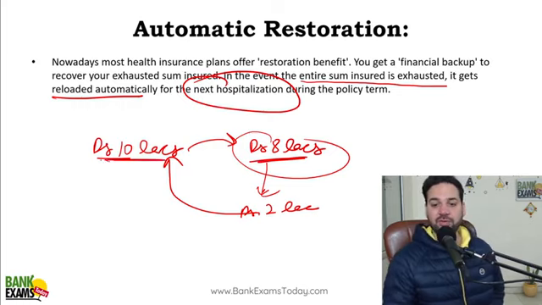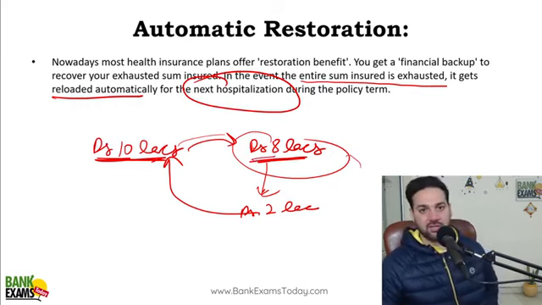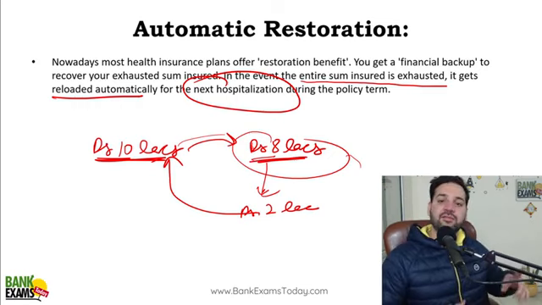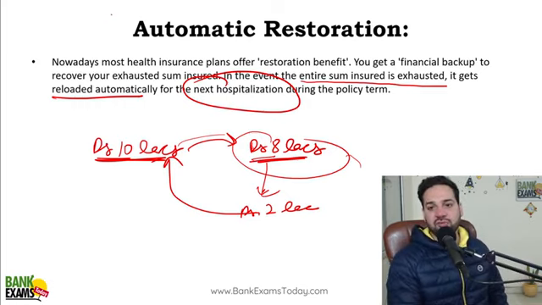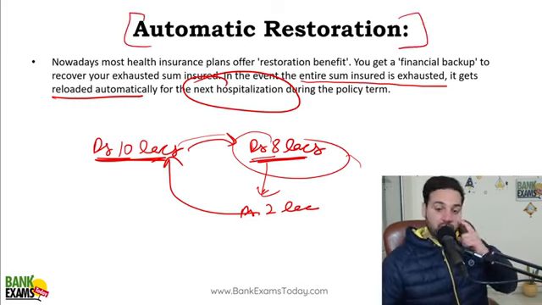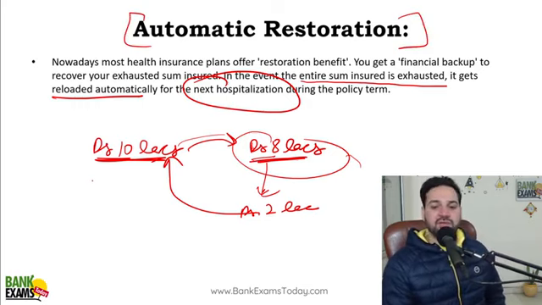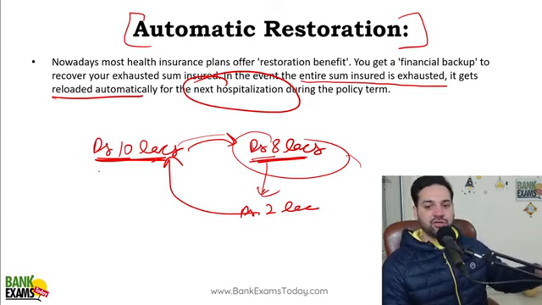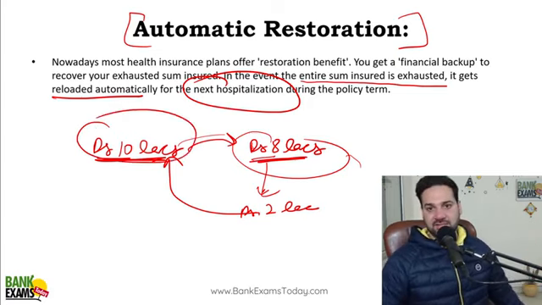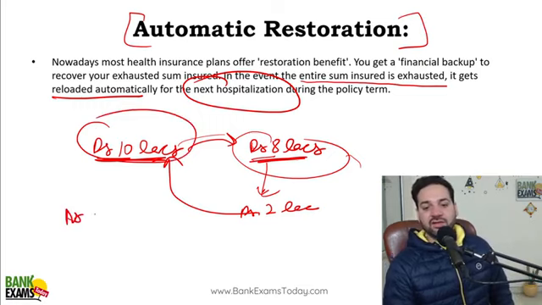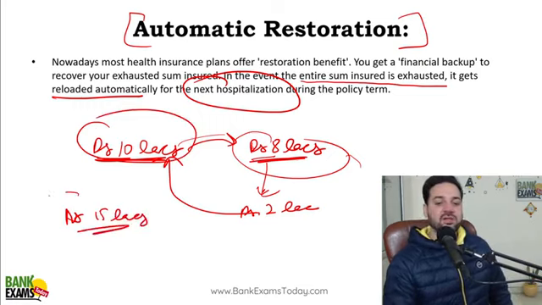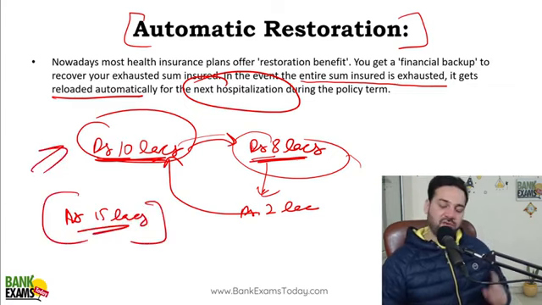So you got a 10 lakh rupee cover and you go to hospital and you spend 8 lakh, 10 lakhs, right? So when you get back home and in case there is another hospitalization, एक बार घर आ गए हैं, दोबारा बीमार हो गए हैं, then for that you are already covered. Okay. So automatic restoration is there. That is also known as automatic restoration. But note that for one hospital visit, so there is a problem, you go to hospital, for that there is a limit of 10 lakhs. In case you spend, let's say, 15 lakh rupees in one hospital visit, the company would cover only 10 lakhs, okay, for one visit. Okay.